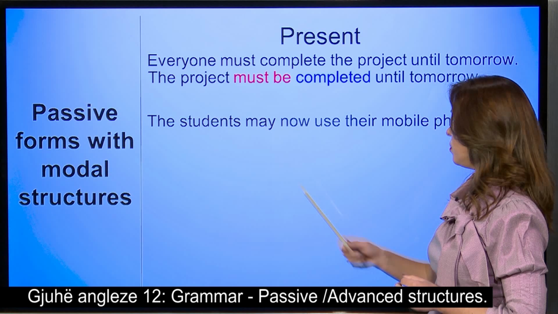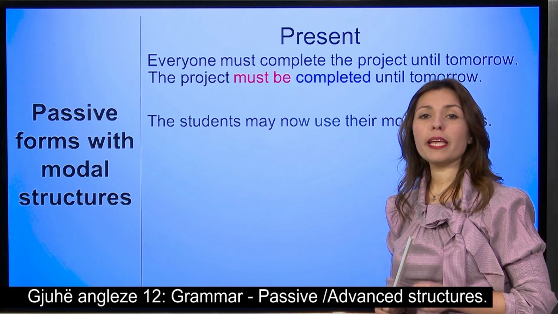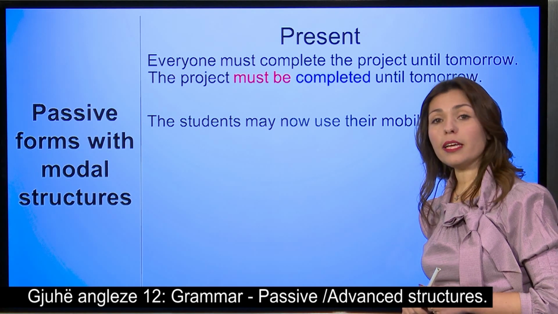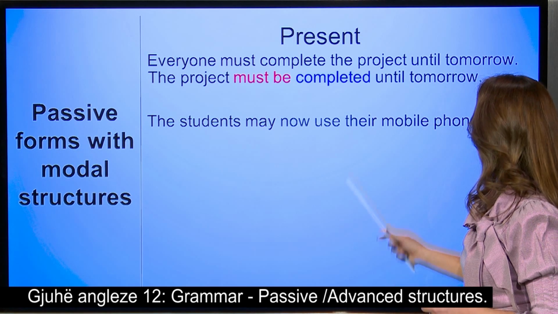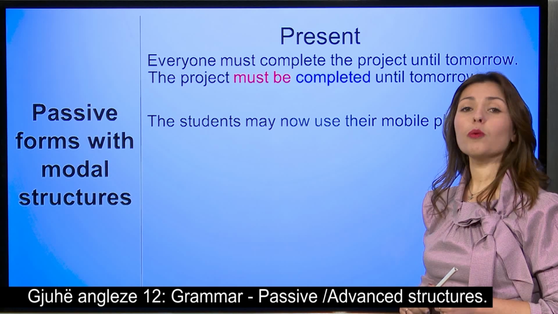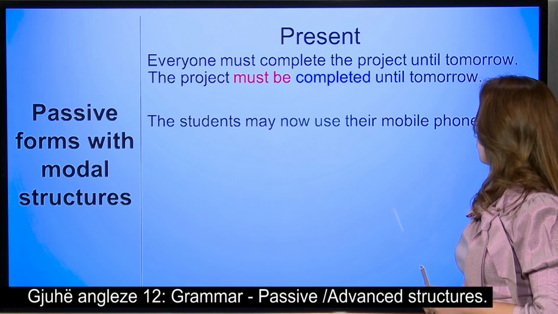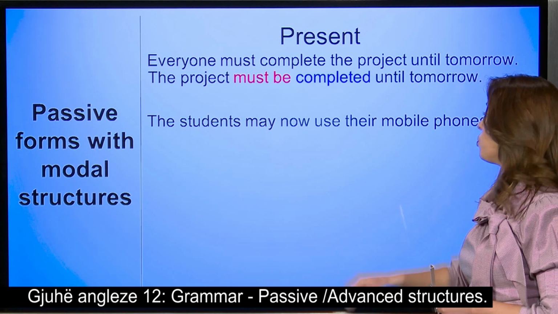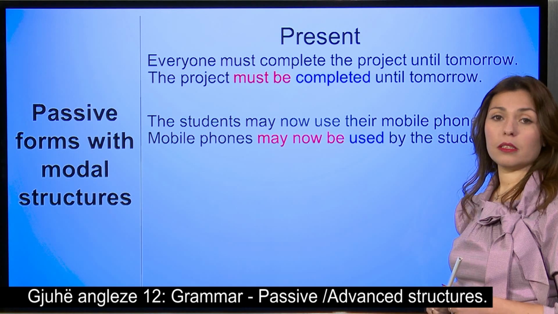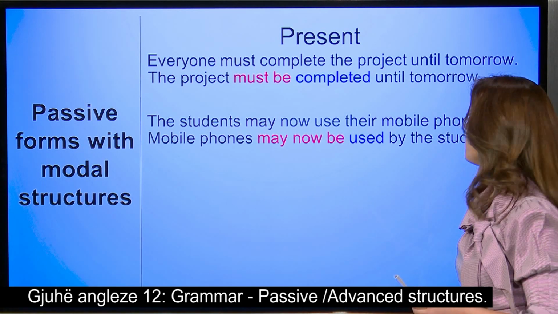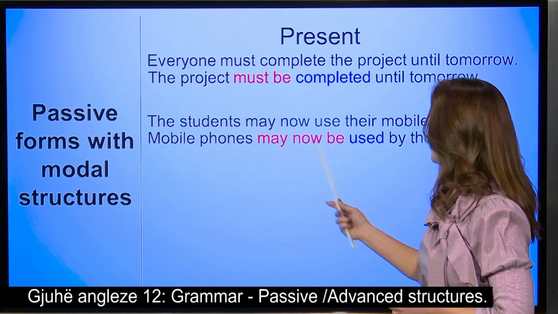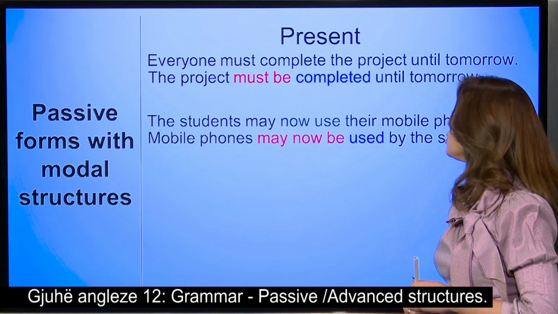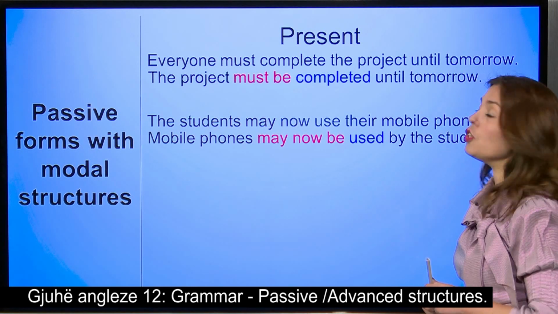Another example. The students may now use their mobile phones. Can you please find the object? What is it? Mobile phones. Yes, this is how it's going to start. So mobile phones, here it is the modal verb that we have. In the present, it's going to be may be. So mobile phones may now be, and our verb is used in the past participle, may now be used.